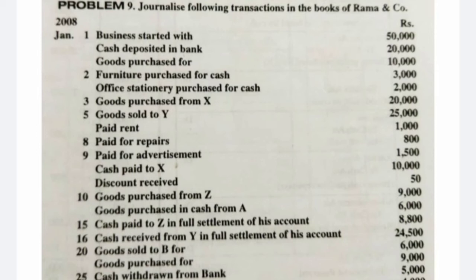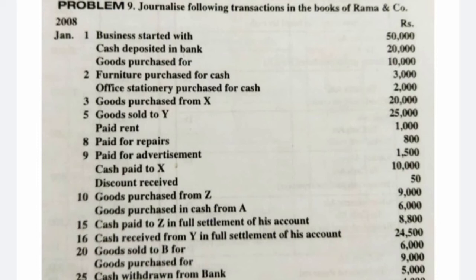Second, furniture purchased for cash. So furniture, we made a cash purchase. Furniture account debit to cash account, that is rupees 3,000. Office stationery purchased for cash, rupees 2000. Office stationery is not an asset. Stationery is a nominal item, a small item in the business when compared to the big assets. So you should always treat it as an expenditure. Office stationery expenses account debit to cash account, rupees 2000.